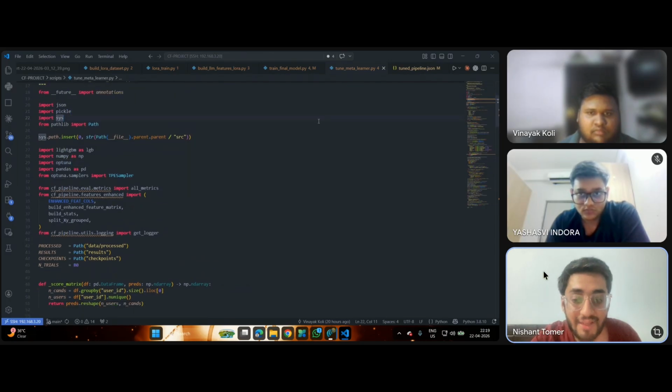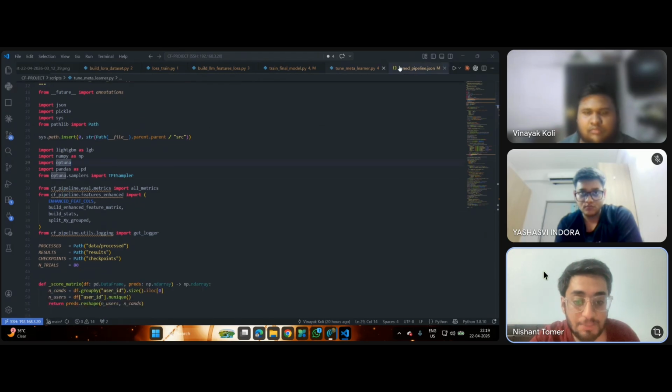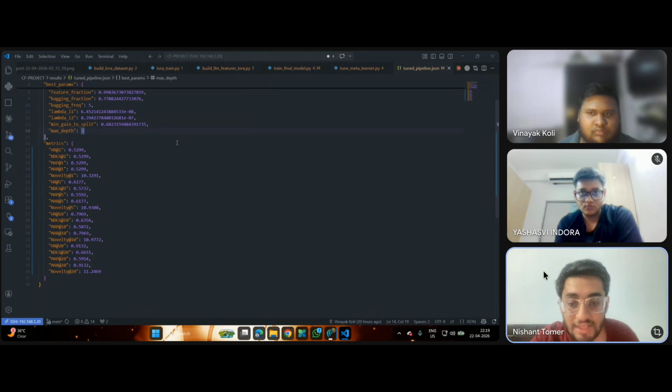Combining these two files, we use LightGBM LambdaRank, which directly optimizes NDCG via pseudo gradients, unlike classification or regression models that optimize proxy losses. Samples are grouped by user so ranking is optimized within each user's list independently. We run Optuna HPO to search over learning rate, tree depth, number of leaves, and regularization. The study is saved to checkpoints again and can be reused. Best parameters go to results best parameters.json. The final model is saved as meta